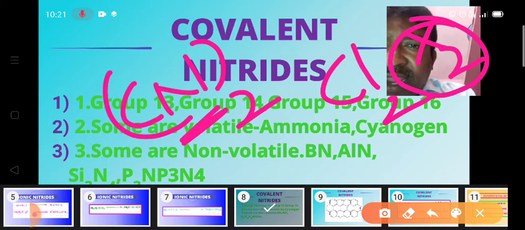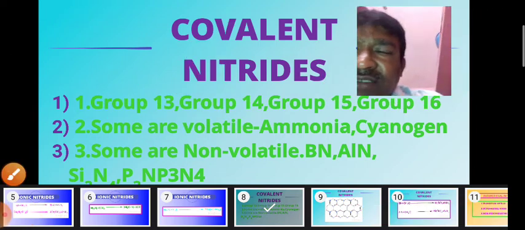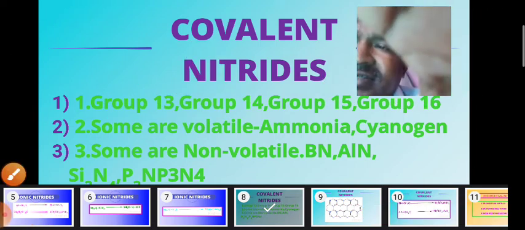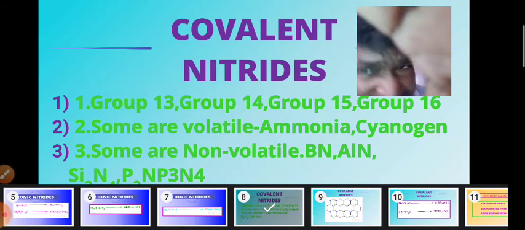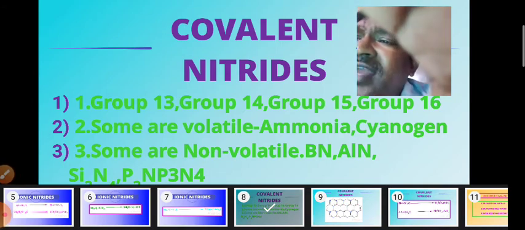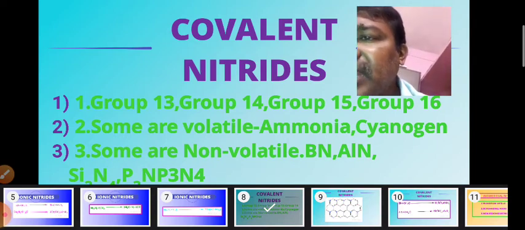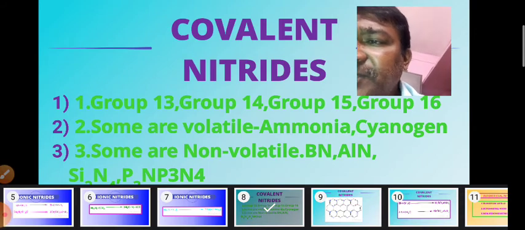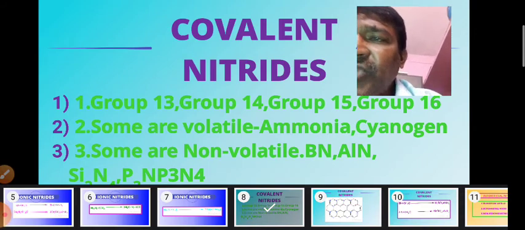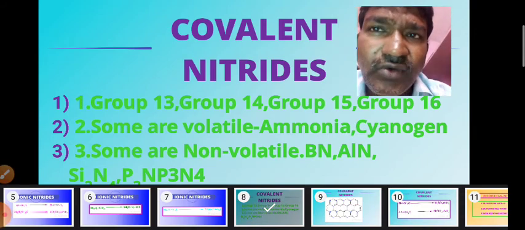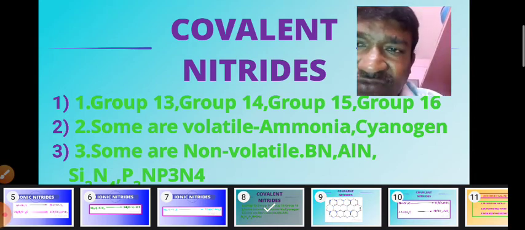So ammonia and cyanogen are the volatile nitrides, whereas examples of the non-volatile nitrides are boron nitride, aluminum nitride, sulfur nitride and phosphorus nitride. These are some examples of covalent non-volatile nitrides. We move on to the next.